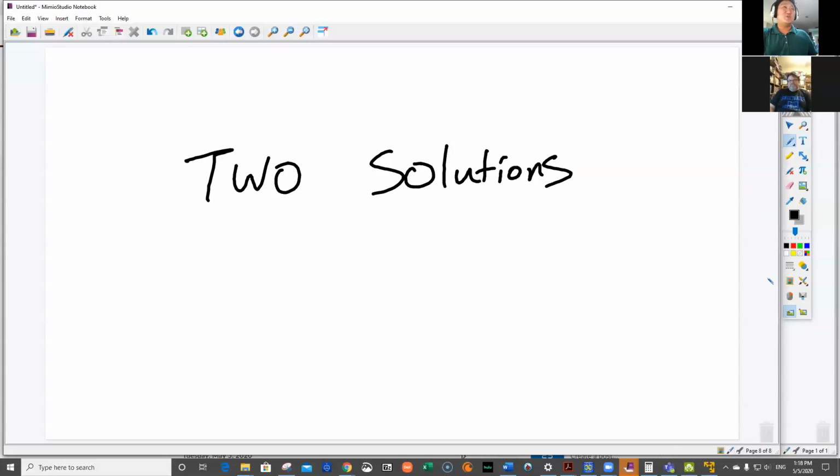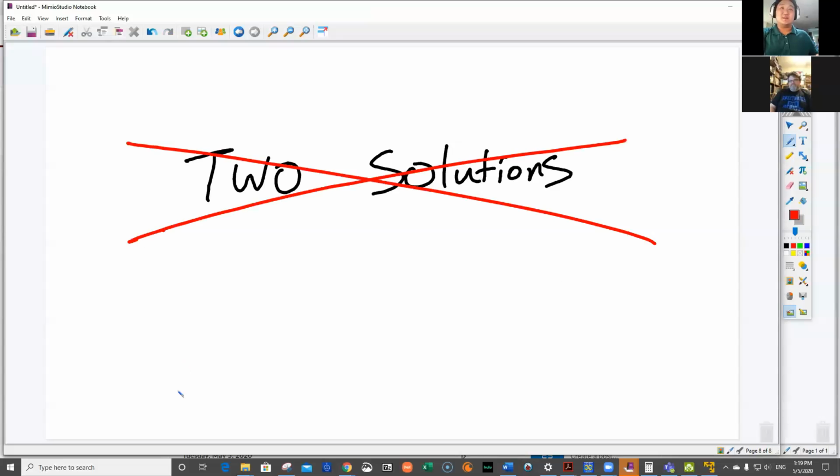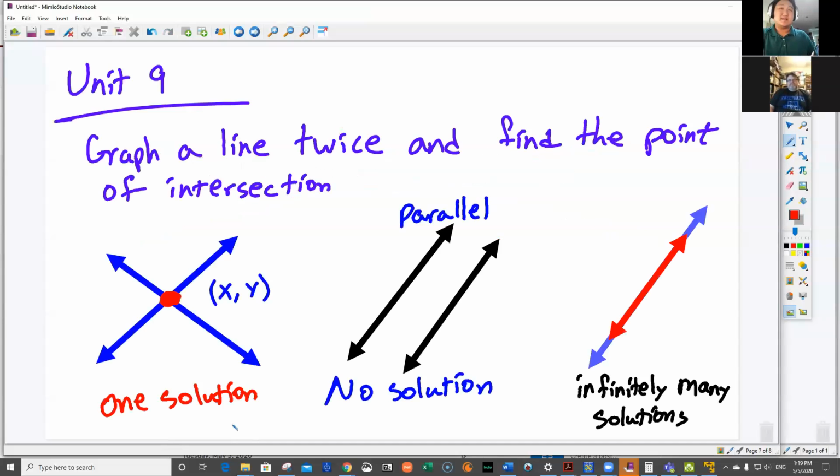Okay, two solutions. This has come up on so many tests. This is actually on your final exam. This is one of your choices. If you see two solutions, please cross it out. I've never told you two solutions. Whenever we did systems of equations, I never said there's two solutions.